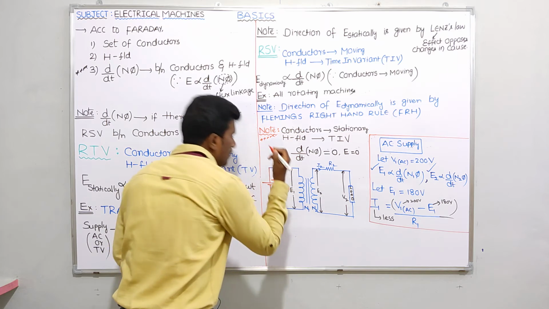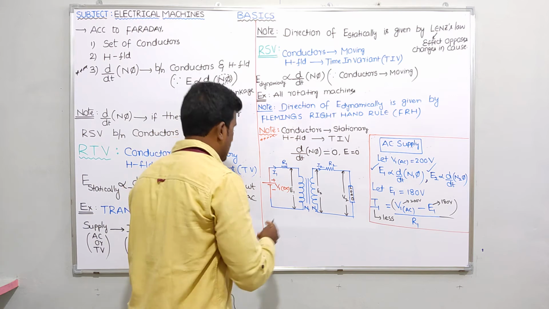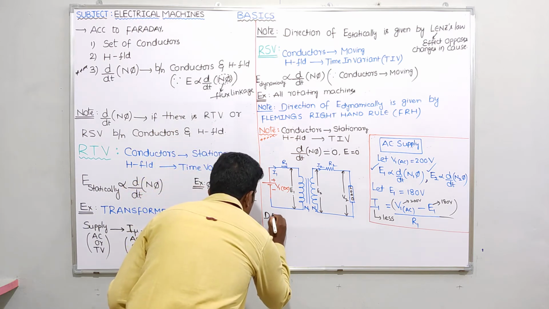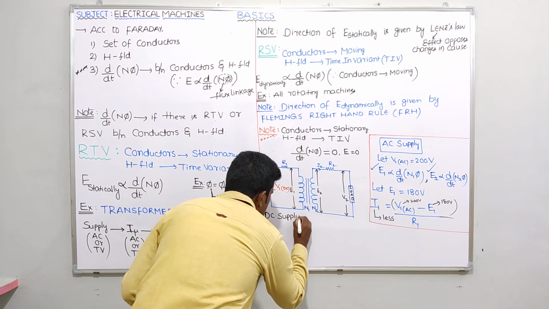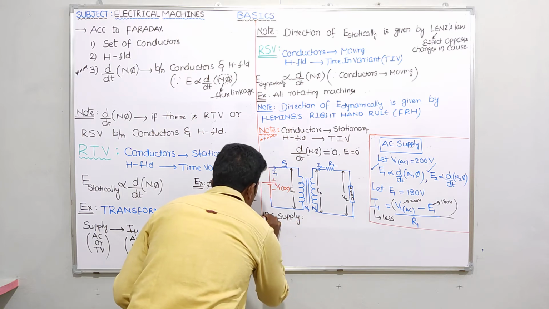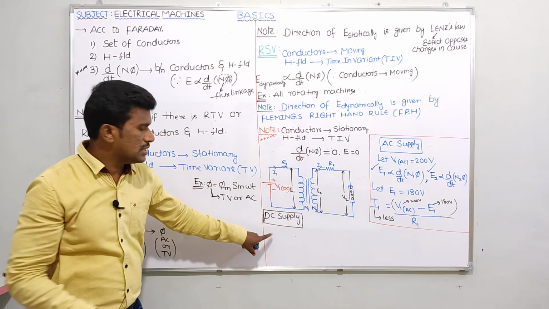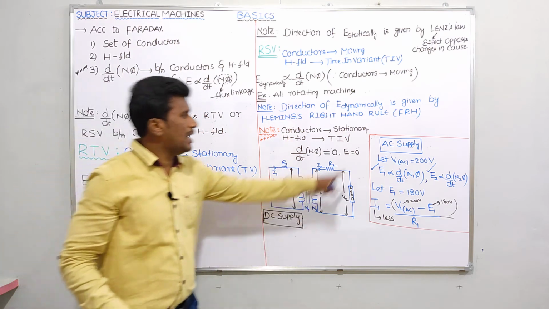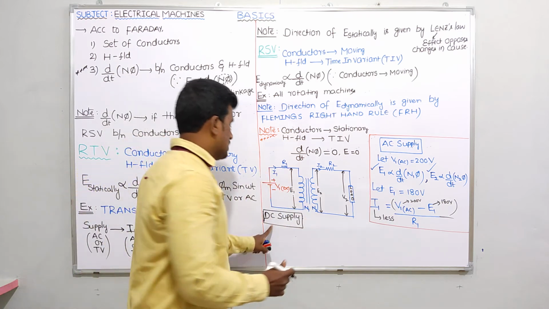Now tell me guys, you should tell clearly what will happen if I give a DC supply to the transformer. This is only our case, but for understanding this one, I simply took connecting an AC supply to the transformer. Now tell me guys, DC supply.